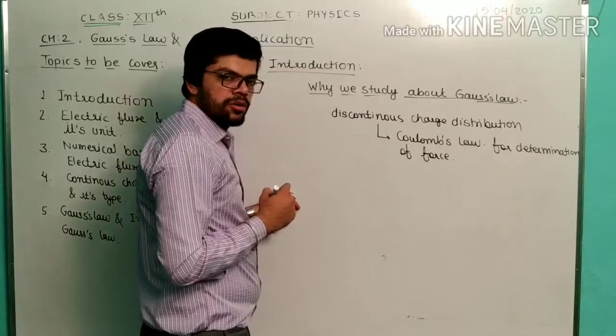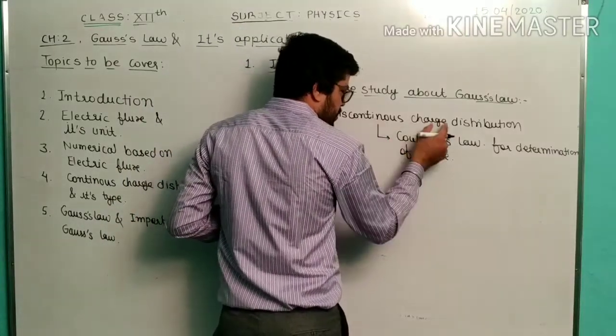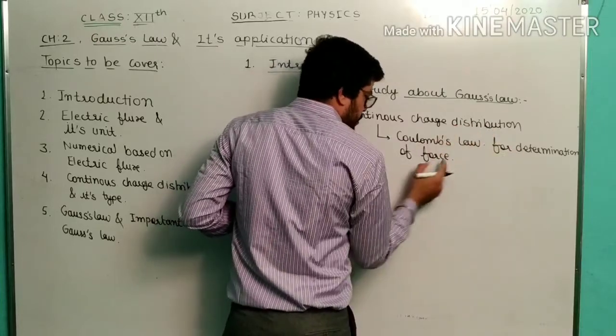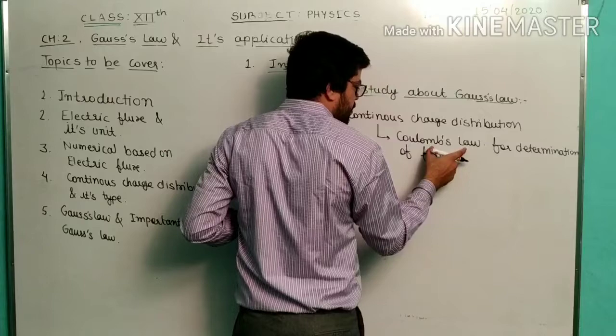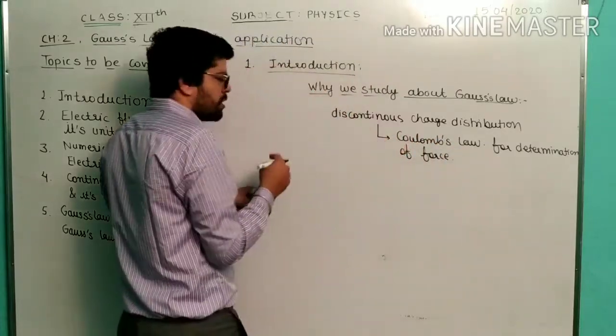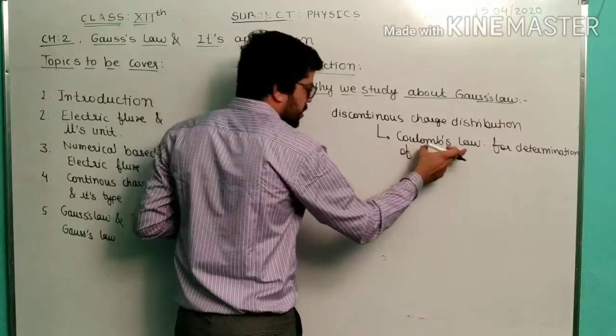So for a discontinuous charge distribution, the force between the charges we can easily determine using Coulomb's law. But now, what is the problem because of which we use the Gauss law? Why are we not using Coulomb's law here?